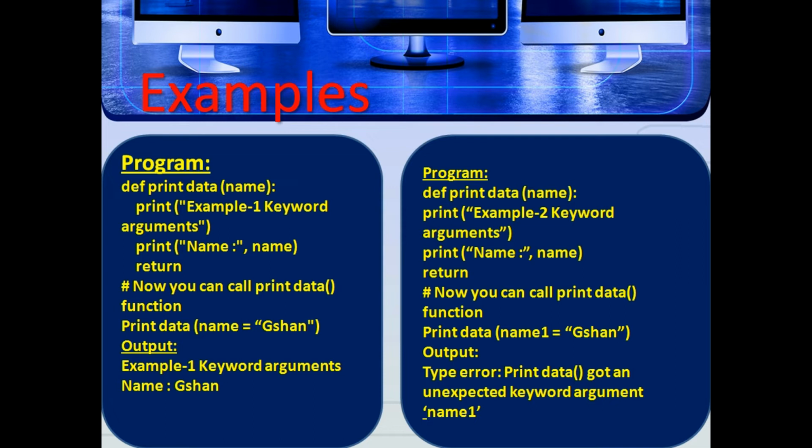The next program is def print_data(name): print("example 2 keyword arguments"); print(name); return, then print_data(name1="Shan"). The output is a type error. Here the output is a type error because print_data got an unexpected keyword argument name1.